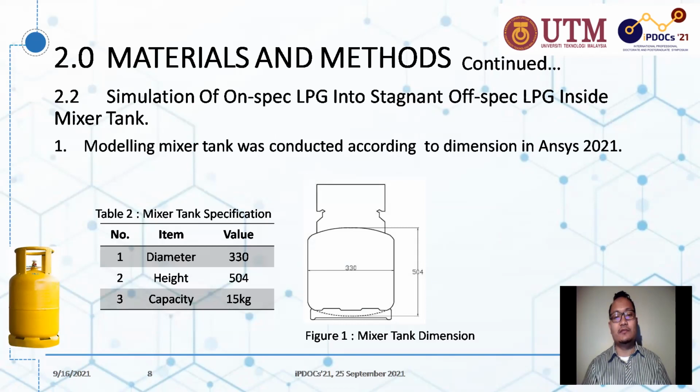The simulation of on-spec LPG mixing into off-spec LPG inside the mixer tank was conducted with the dimensions shown in table 2 by NCS 2021. Figure 1 shows the mixer tank dimensions, which has a diameter of 330 mm, a height of 504 mm, and a capacity of 15 kg.